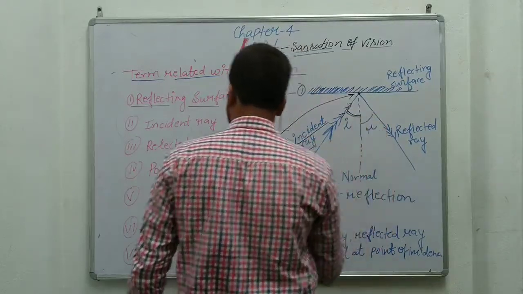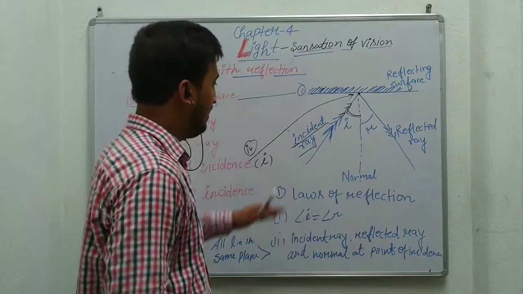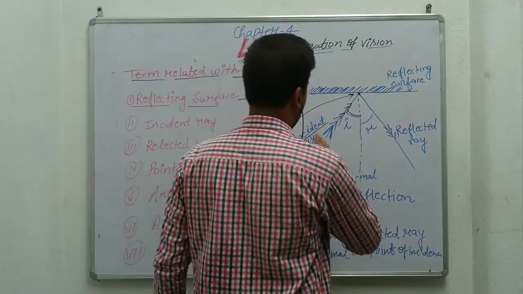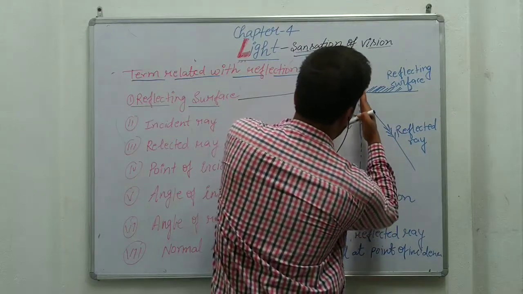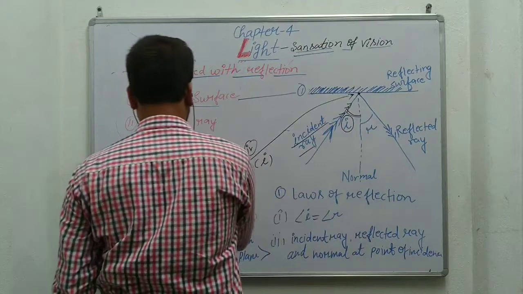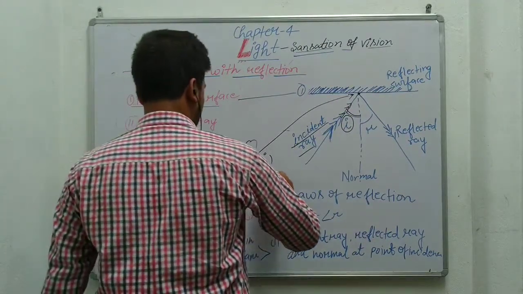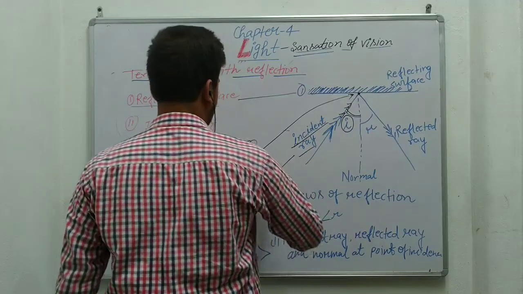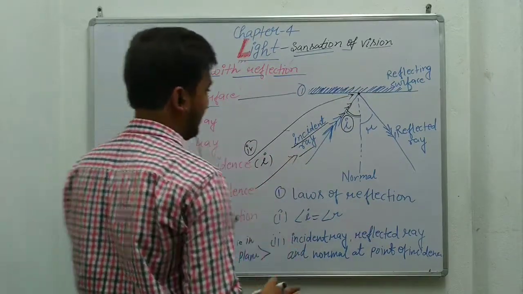Next, angle of incidence, very important. Angle of incidence is denoted by I. The angle formed by the incident ray and the normal is the angle of incidence. Here, point number 5. Next, angle of reflection.